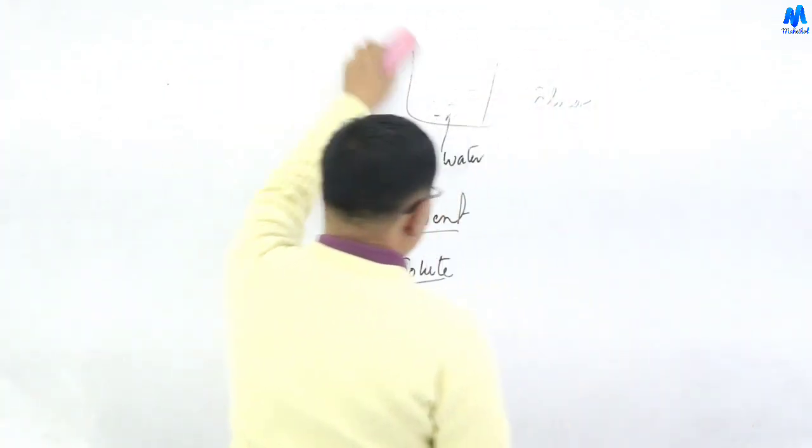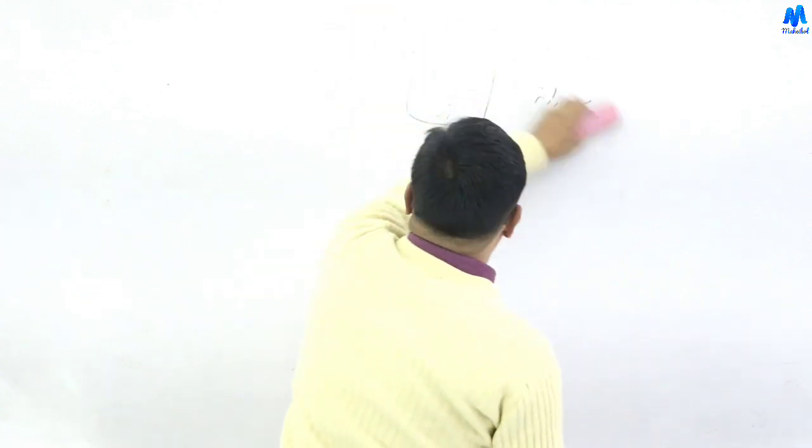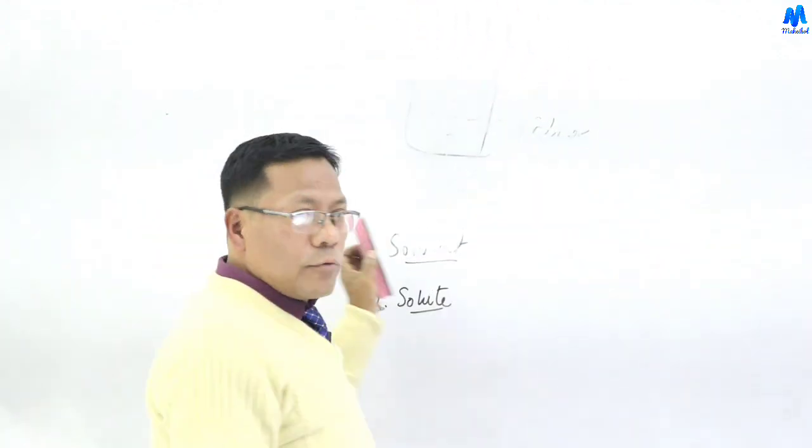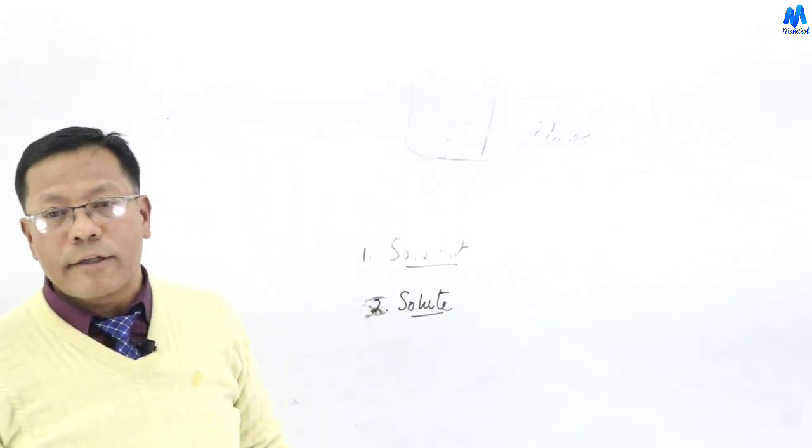So let us see the types of solution. A binary solution is a solution which contains only two components, solute and solvent.